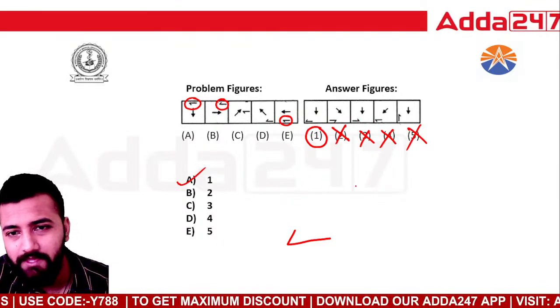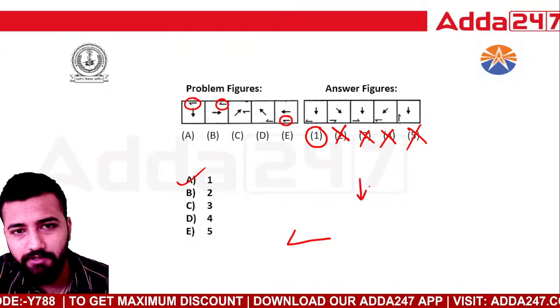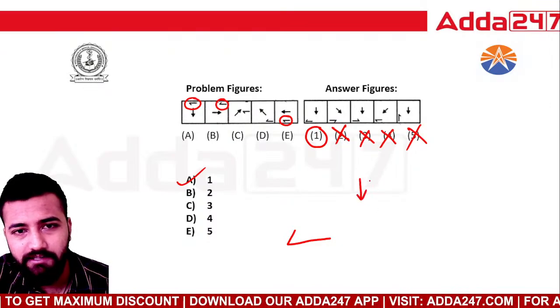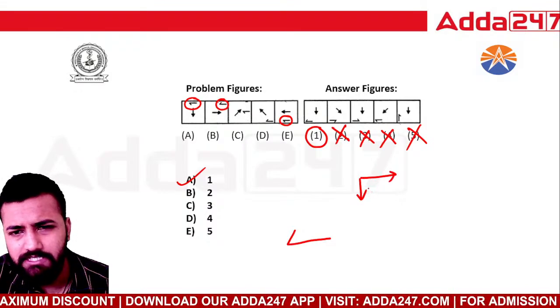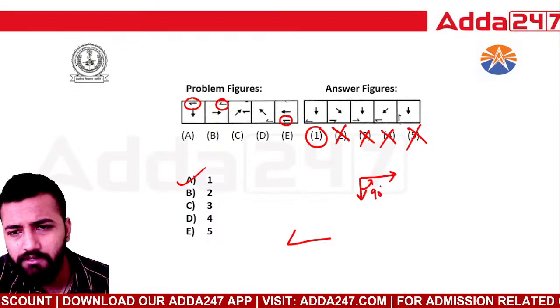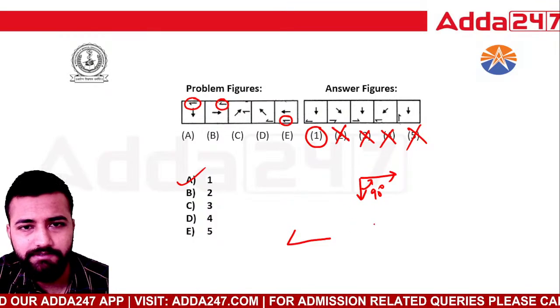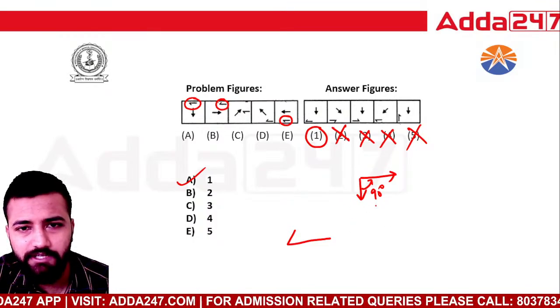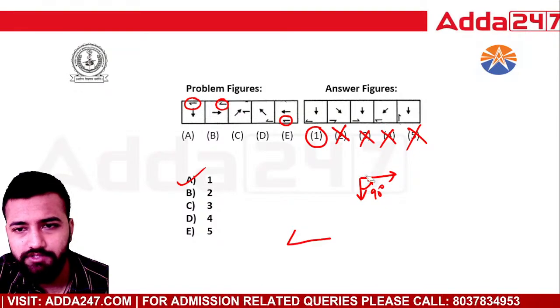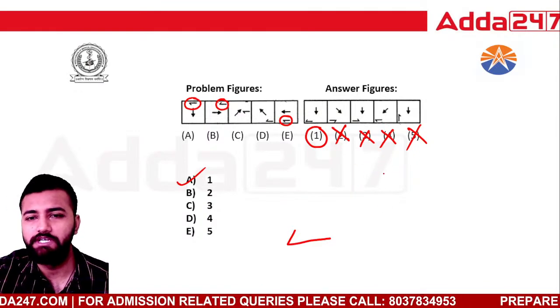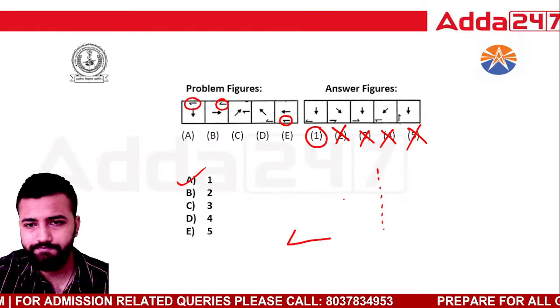Okay, firstly the arrow is like this. Okay, then it has become like this. अच्छा 90 डिग्री रोटेशन हो रहा है क्या? 90 डिग्री? अच्छा 90 डिग्री नहीं हो रहा. After that your arrow has become like this. So I think I got the clue. Let me draw it like this.